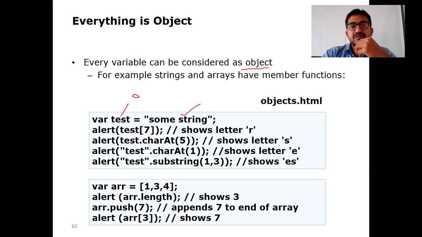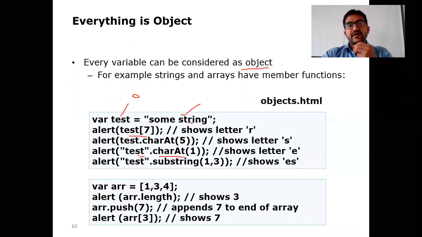Now to test that, we use this object as an array. Test of 7 returns R in this string: 0, 1, 2, 3, 4, 5, 6, 7. At the 7th position, R is there. Test dot character at 5 gives S. We can also use character at 1. Here test is acting as a string, but not an object, because we are mentioning it in double quotation marks. At char 1, E is there, where the position of E in this test string is 1.